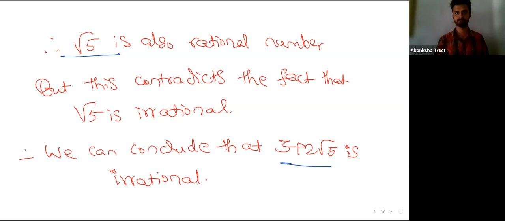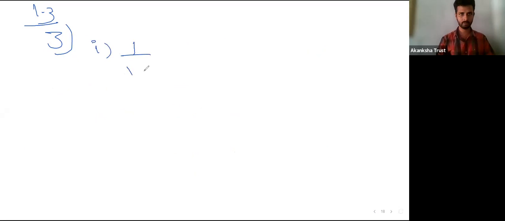Yes or no? I'll give you some homework from problem number 3 in your exercise 1.3. The first one, 1 by root 2, as well as the second one, 7 root 5.